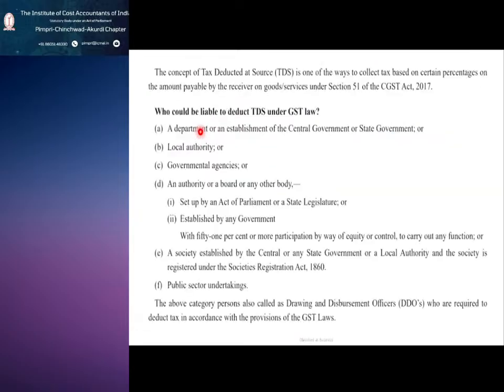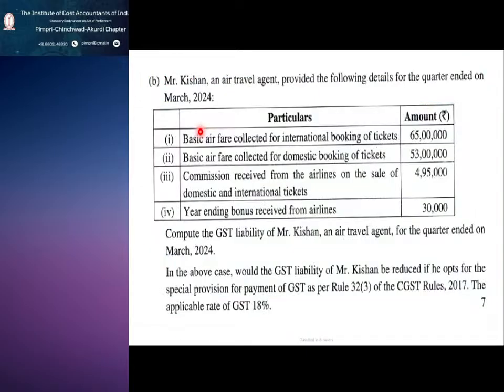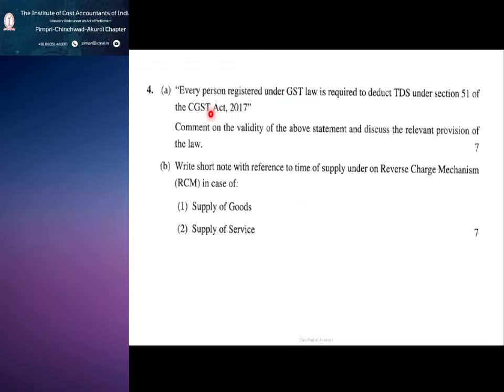Before that, in last Sunday's class, if you remember, please recollect the question. Mr. Kishan, and you see the fourth one, question number 4 is for 2, question A and B. B we have seen, RCM. For the time being we will keep aside this GST TDS. This is also very simple only. I will explain this question number 4A.